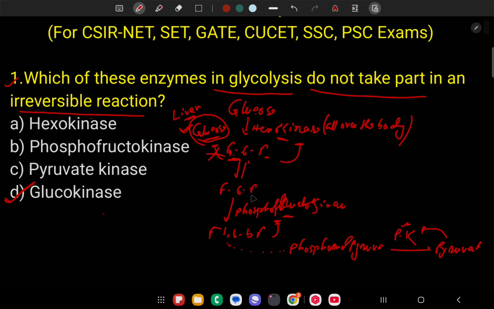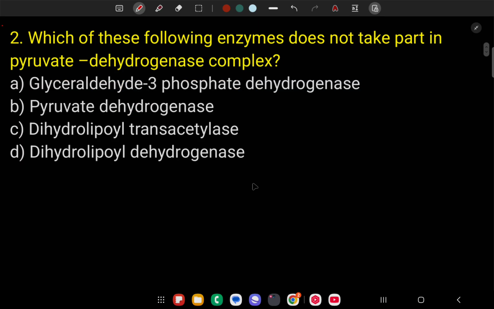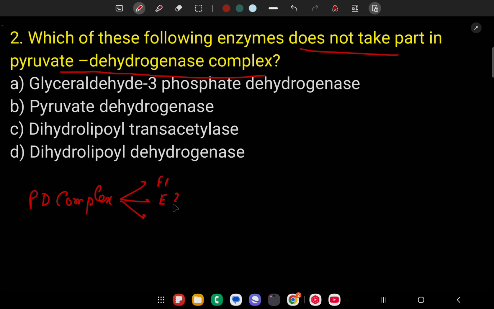I think you understand. Next question: which of these following enzymes does not take part in the pyruvate dehydrogenase complex? First we understand what is the pyruvate dehydrogenase complex. The pyruvate dehydrogenase complex is made by three enzymes: E1, E2, and E3. Enzyme 1 is pyruvate dehydrogenase.